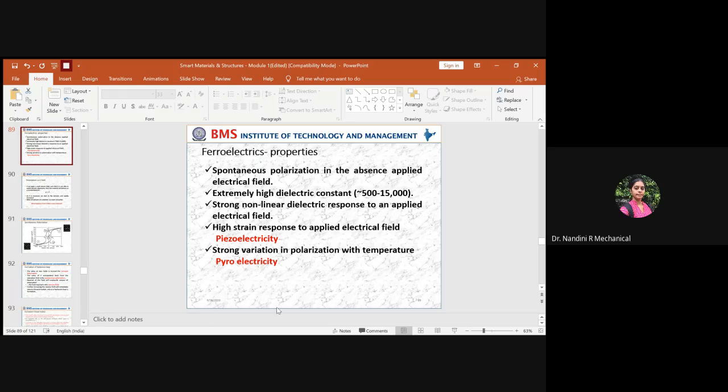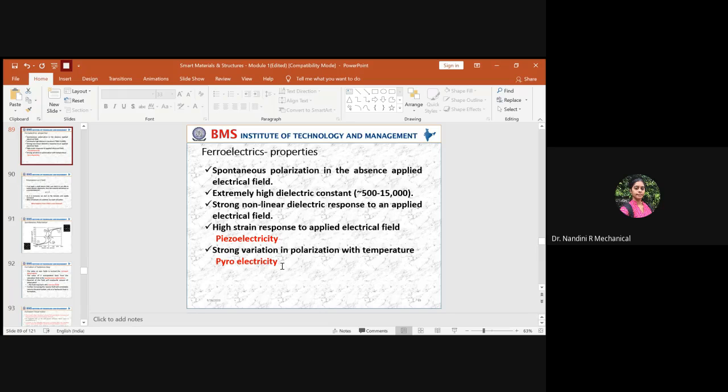We also discussed the difference between piezoelectricity and pyroelectricity. A material is said to have a good piezoelectric effect if it has a high strain response for the load applied; then you will get the highest D33 value. Second, if the material has a strong variation in polarization with respect to the temperature it is subjected to, then you call the material very good in pyroelectricity.